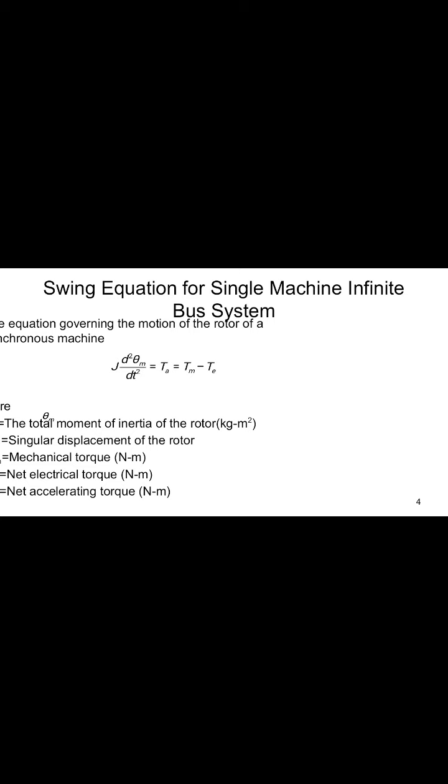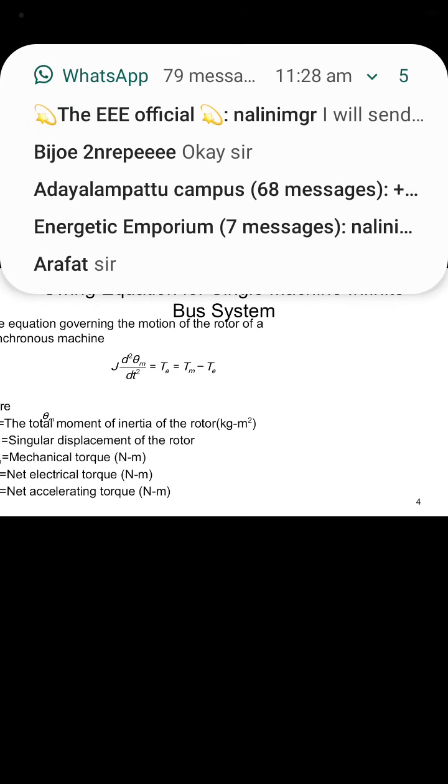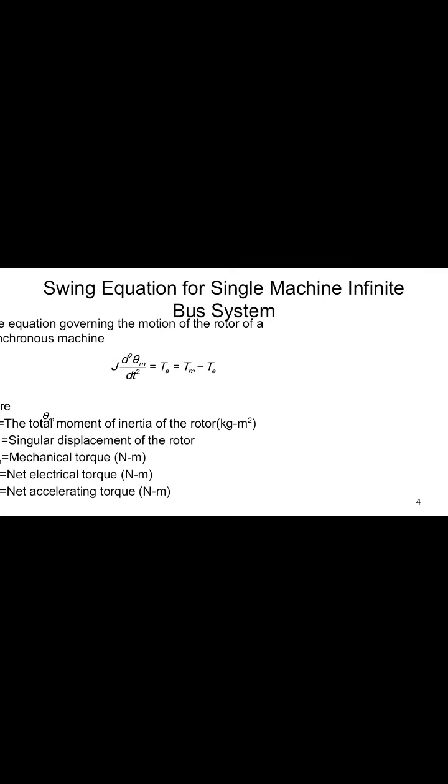So at steady state, when both torques become equal, there will be no acceleration of the rotor, that is, there is no swinging of the rotor, no oscillation of the rotor with respect to the infinite bus. Suppose the mechanical power is more than the electrical power, it becomes acceleration, and it produces oscillation. Suppose the mechanical power is less than the electrical power, it becomes deceleration. So acceleration causes an increase in the speed of the rotor, and deceleration causes a reduction in the speed of the rotor.